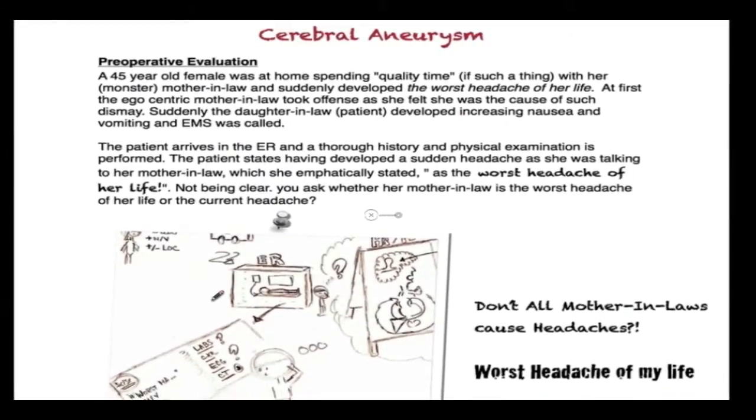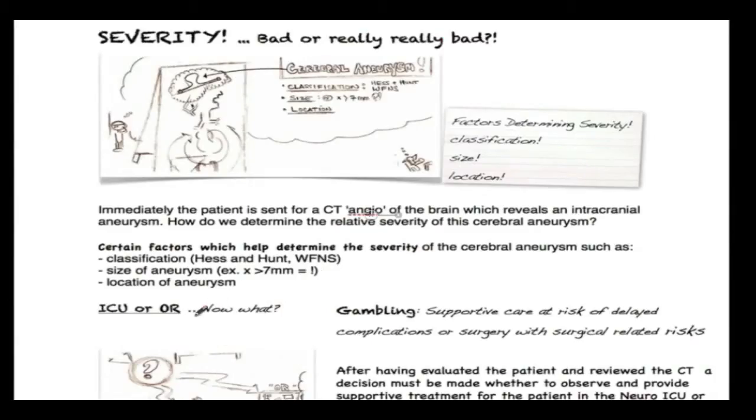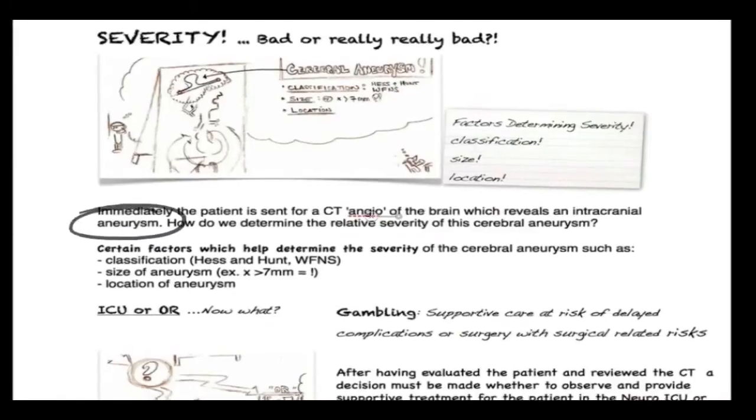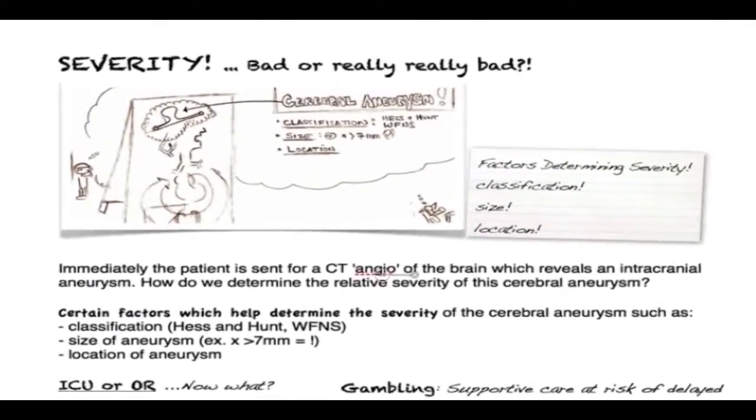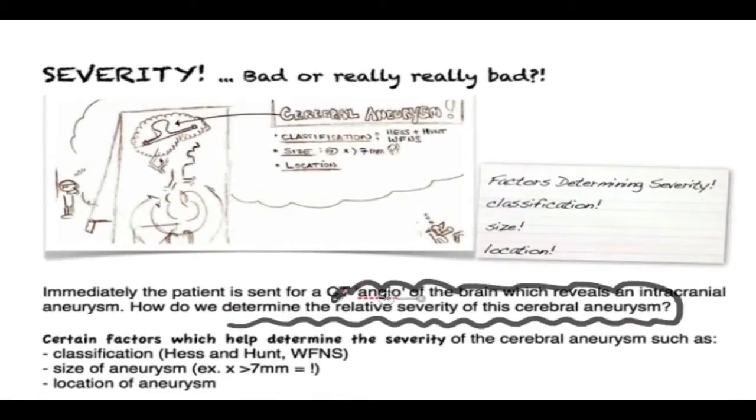The patient arrives to the ER, after which a thorough history and physical examination is performed. The patient is immediately sent for a CT angio of the brain, which reveals an intracranial aneurysm. The question that arises is, how do we determine the relative severity of the patient's cerebral aneurysm?